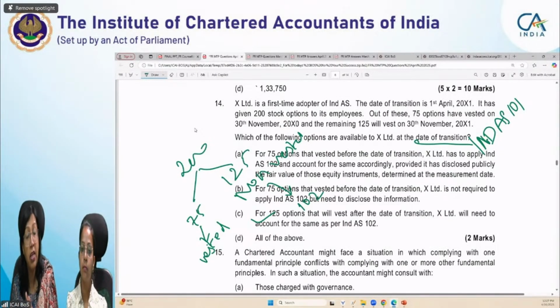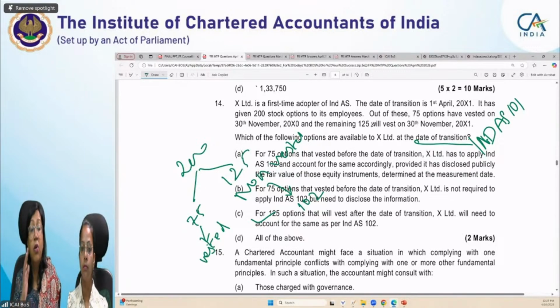You can apply Ind AS 102, but there is one condition: that the entity has publicly disclosed the fair value of those equity instruments at the measurement date. So what is the measurement date? Somebody wants to ask something? Who unmuted?